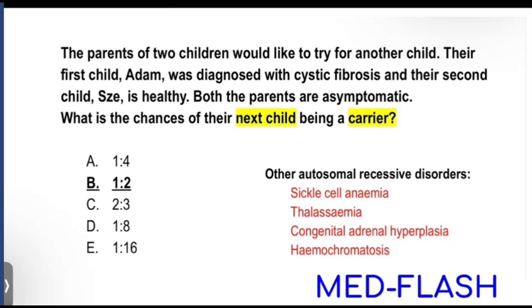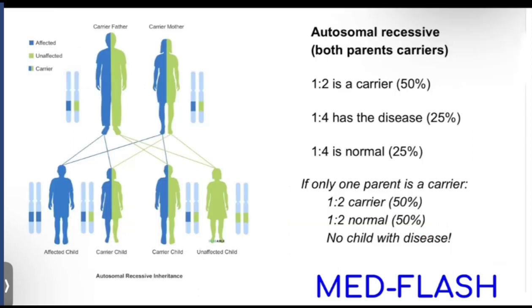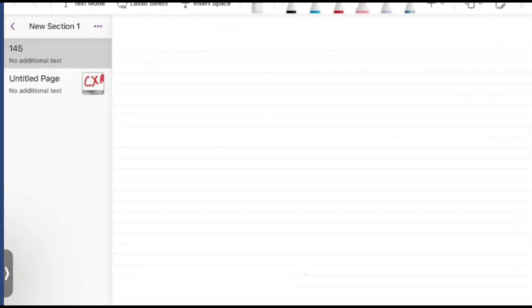So you have to make a list of autosomal recessive, autosomal dominant conditions, and most of the times just expect that the question won't be mentioning whether it is autosomal recessive. They won't mention it. They would just give you the name of the disease. So you should know what this condition is. Okay, let us see how this thing is done. Okay, so this might be a bit difficult for some of you to understand. So let us show you how it is done by making a Punnett square.